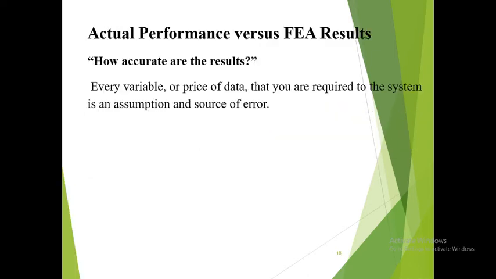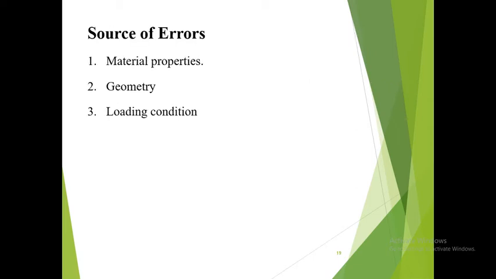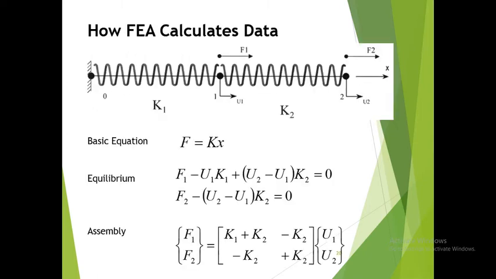So, FEA capabilities and limitations. Actual performance versus FEA results. So how accurate are the results? Every variable or piece of data that you acquire for the system is an assumption and a source of error. So the sources of error are material properties, the geometry, and loading conditions.